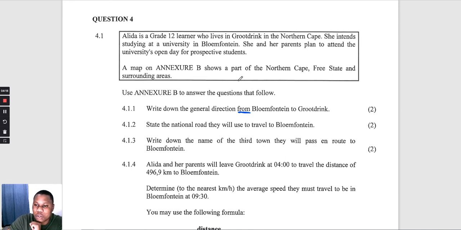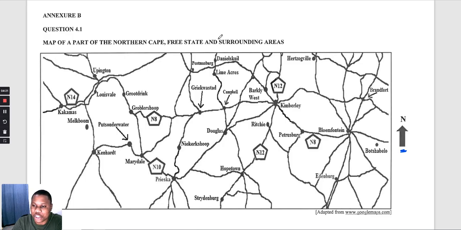So we are going to check the general direction from Bloemfontein, meaning that our compass should be drawn at Bloemfontein, because they want the general direction from Bloemfontein to the Groot Drink. So here is our Bloemfontein. We're just going to draw our compass on this point that represents Bloemfontein. Our north is here, this is our south, west, and east. So what are we going to do? We're going to draw a line to join the point that represents Bloemfontein and the point that represents the Groot Drink.